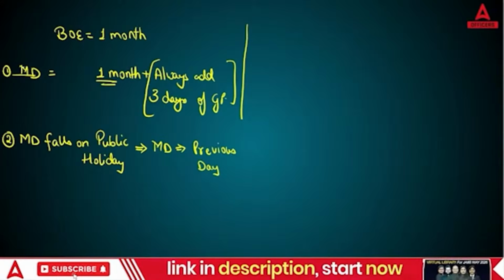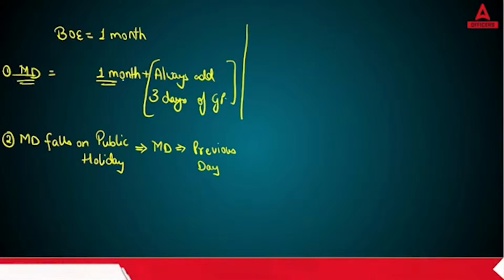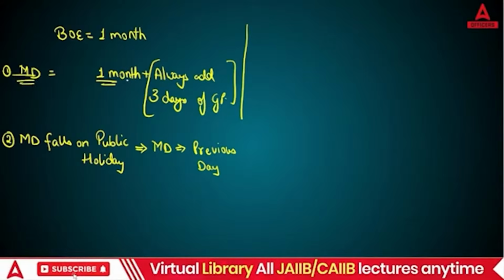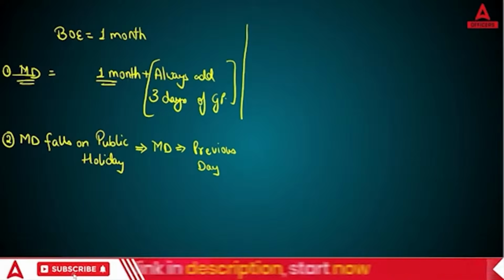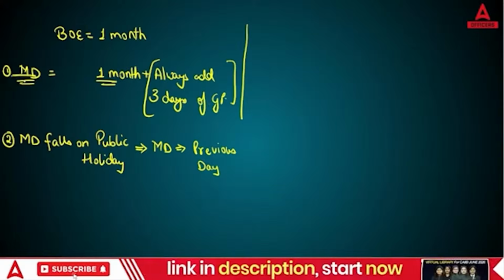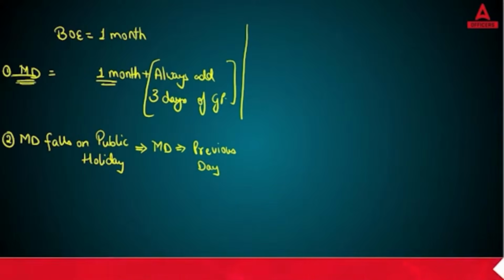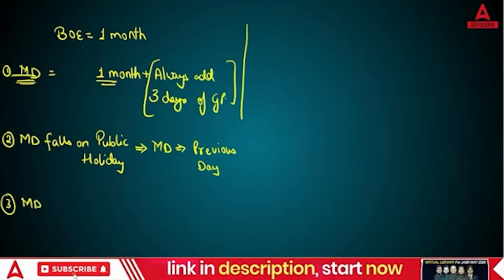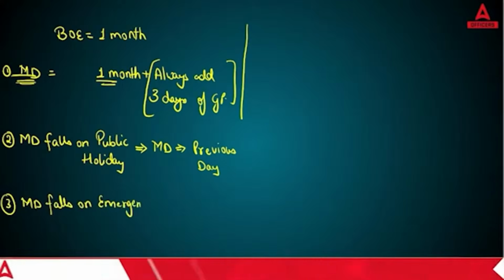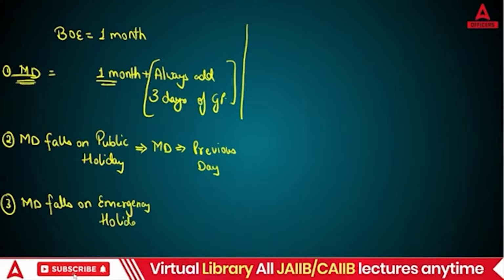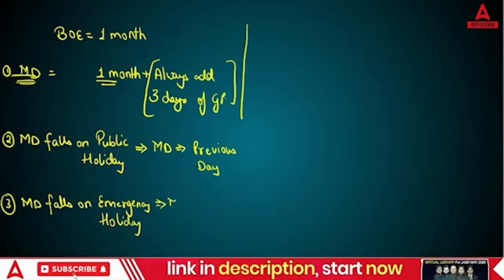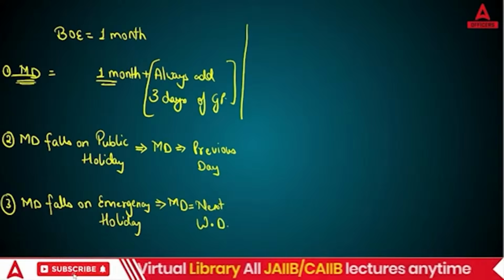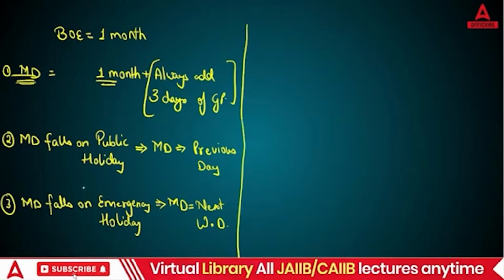First you need to calculate the maturity date. Whatever month or time you have given on the bill of exchange, always add 3 days of grace period. Now if the maturity date falls on a public holiday, then you take the maturity date as the previous day. Or the third case is, if the maturity day falls on an emergency holiday, then you will take the maturity date as your next working day. So these are the 3 points which you need to remember.